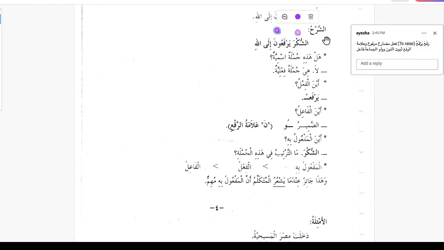Is this a jumla ismiya, because it's starting from a noun? No, it is a jumla fi'liya. Where is the fail? Yarfa'u, so this is the fail. Rafa yarfa'u is the fail. Where is the file? Wow is the file here. The wow is the file, and the presence of noon is the alamatul rafi, this is the raf form. Where is the maful bihi? Ashukra is maful bihi.